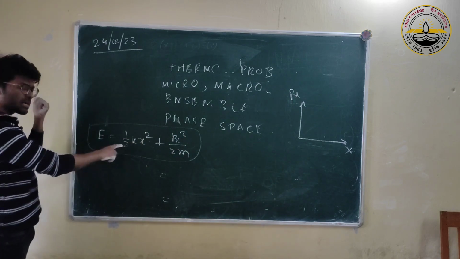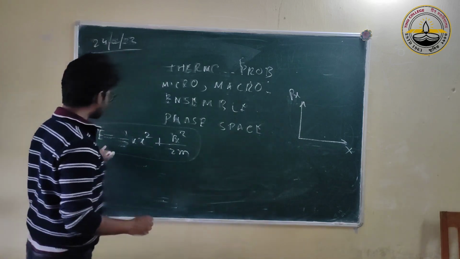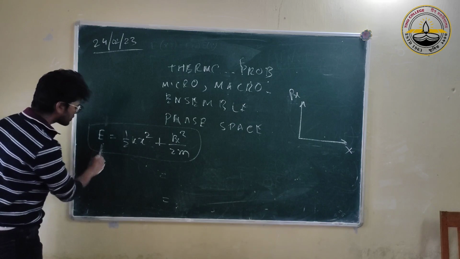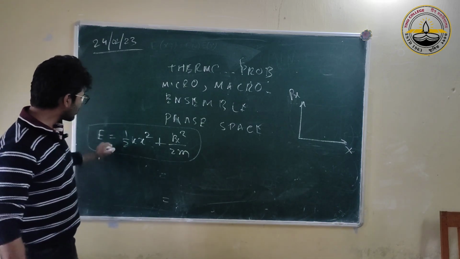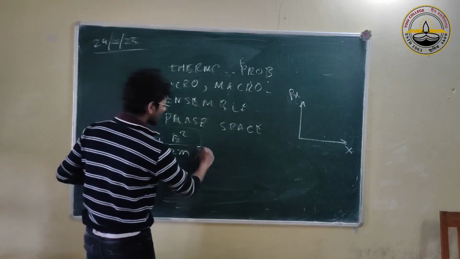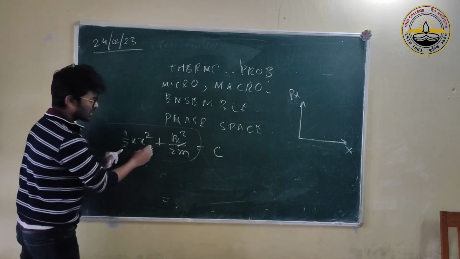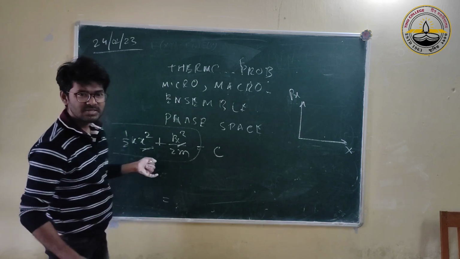Now if I say microcanonical ensemble, then I say that E is constant. E does not change for all these copies. E constant means this is equal to some constant, and then what is the equation between x and px?